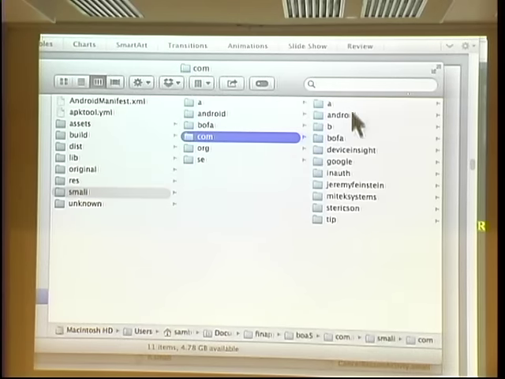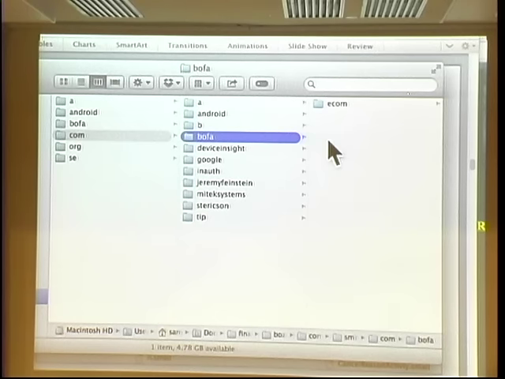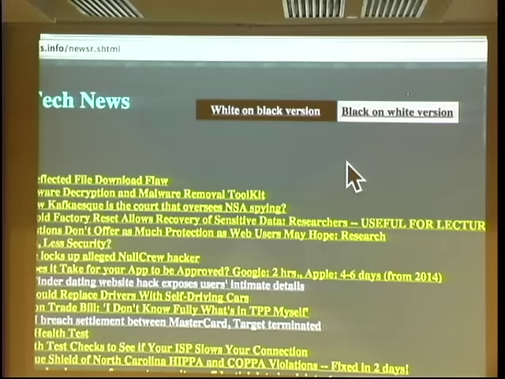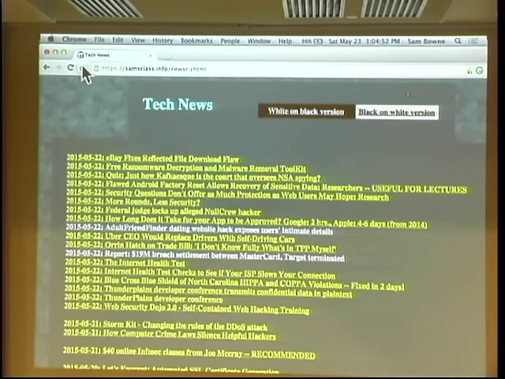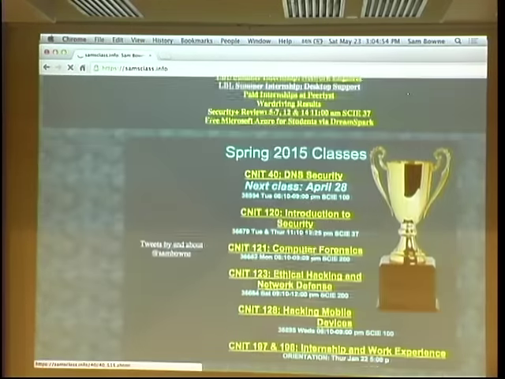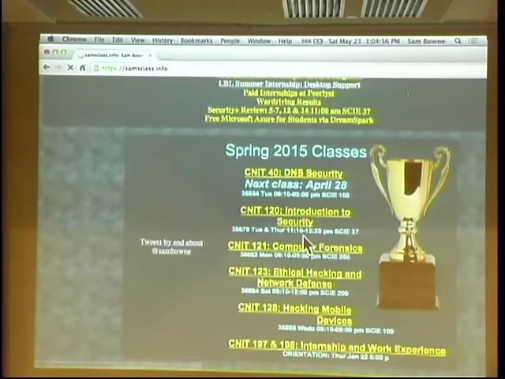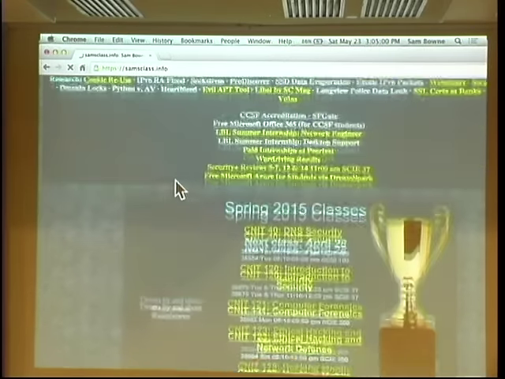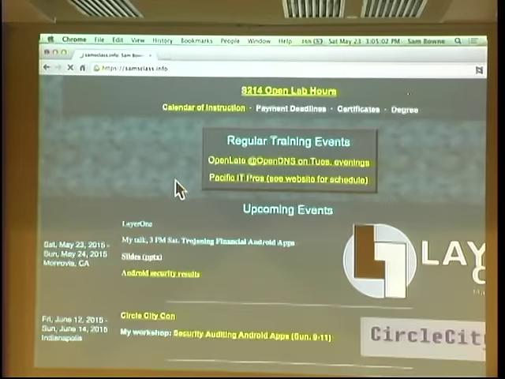If you go to com, various different people have contributed to this code. They've used libraries, and they're all in here. Here's the custom stuff they wrote, ecom. And in particular, let me just find the one that's fun to Trojan here. I'll just go to this stuff live. Everything I'm going to show you is on that website, which is not loading because of the hotel Wi-Fi. There it goes. It's all down here.